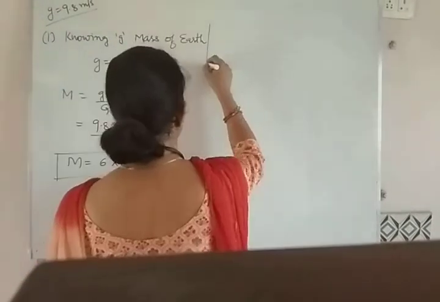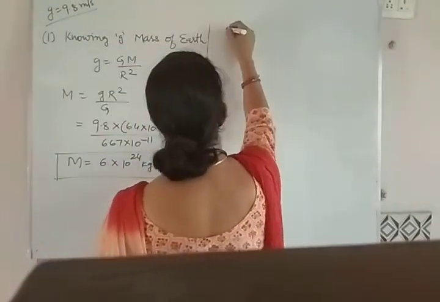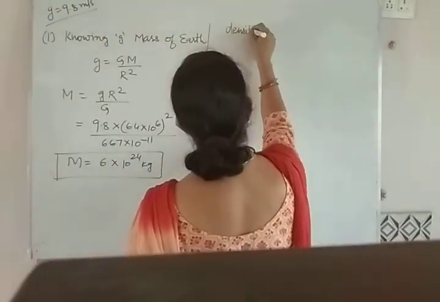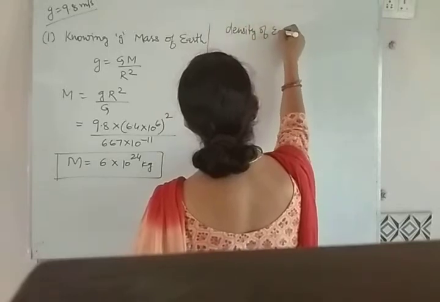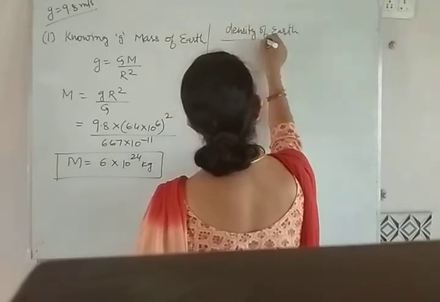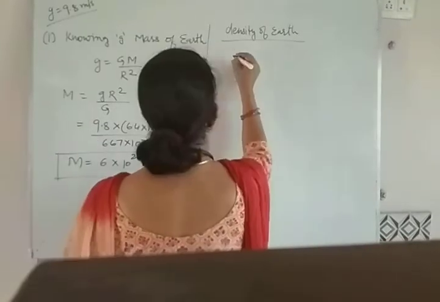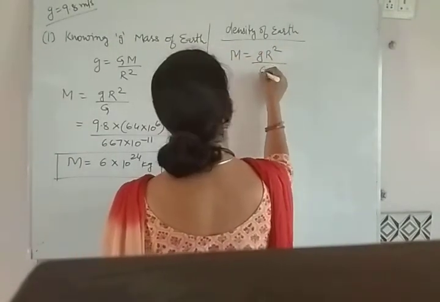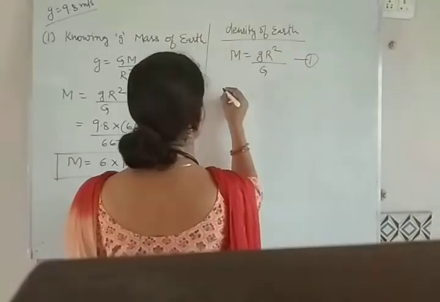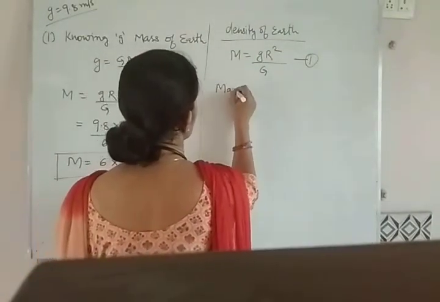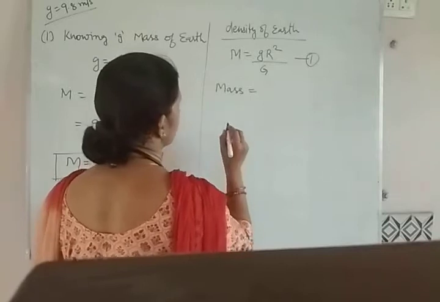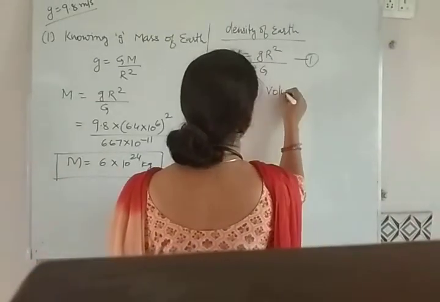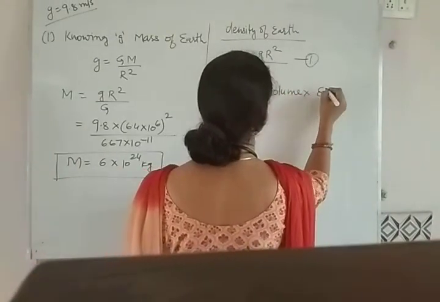And in second case, we can calculate the density of earth as well. From here we have mass is equal to g into r square by capital G, and the mass, considering earth as a perfect sphere, is volume into density.